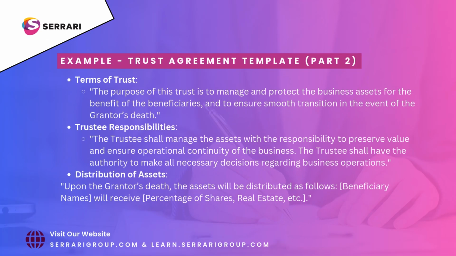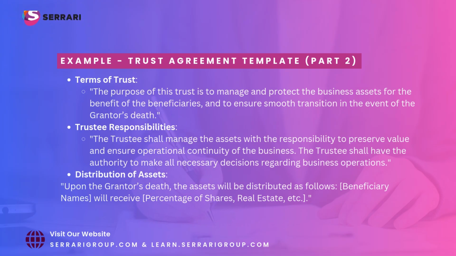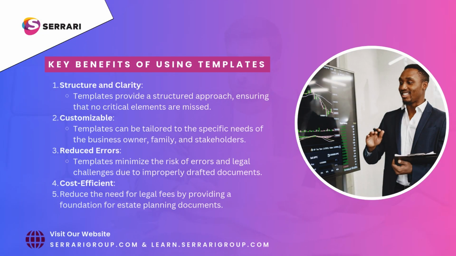Example Trust Agreement Template, Part 2. Terms of Trust. The purpose of this trust is to manage and protect the business assets for the benefit of the beneficiaries, and to ensure smooth transition in the event of the grantor's death. Trustee responsibilities. The trustee shall manage the assets with the responsibility to preserve value and ensure operational continuity of the business. The trustee shall have the authority to make all necessary decisions regarding business operations. Distribution of assets. Upon the grantor's death, the assets will be distributed as follows: beneficiary names will receive, percentage of shares, real estate, etc.